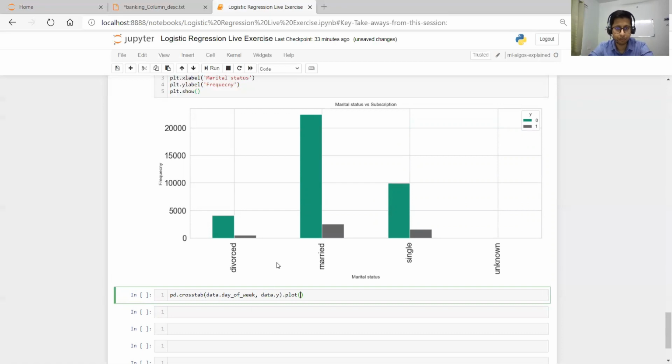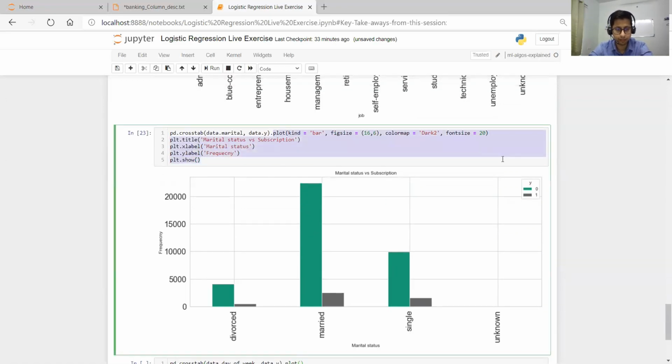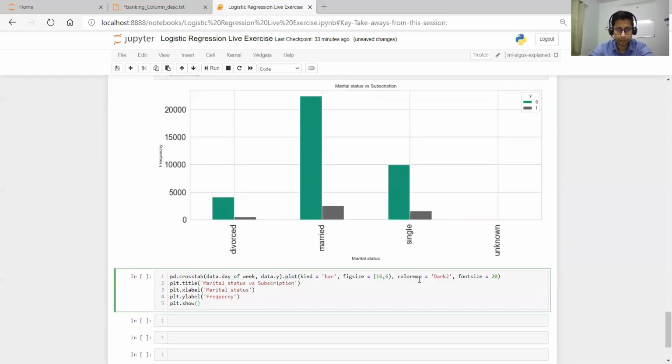Then we can copy everything from here. This all I will just replace. This is the same. Day versus day of week. I will tell you the significance. Just hold for a moment.